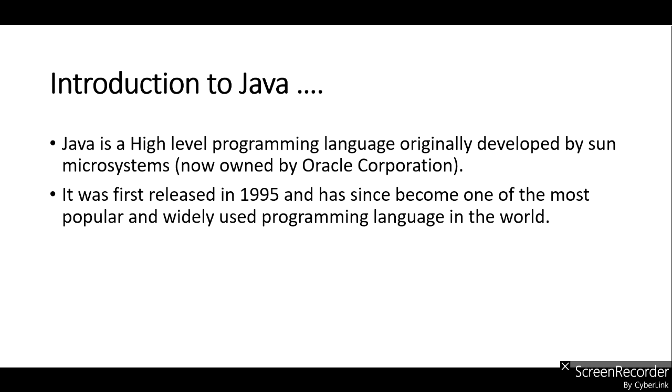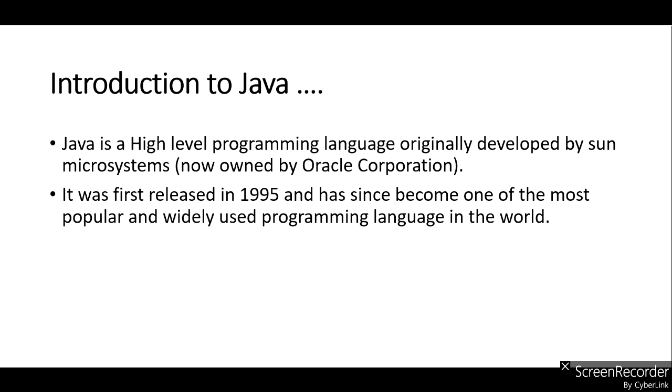So what is Java? Java is a high-level programming language. Originally, it was developed by Sun Microsystems, but now it's owned by Oracle Corporation. Java was first released in 1995, and has since become one of the most popular and widely used programming languages all over the world.